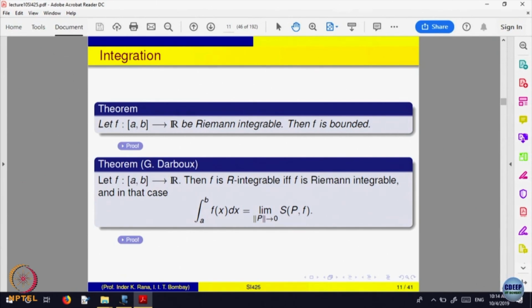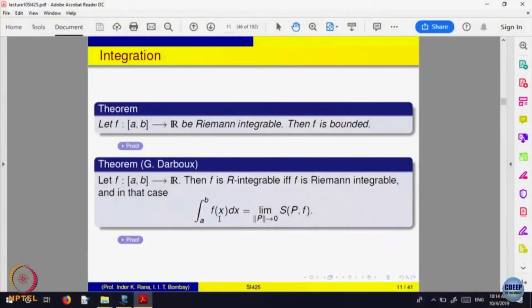If you want to go by upper and lower sums, then you have to relate the upper sums of f plus g with the upper sum of f and with that of g. That becomes a bit difficult, one can do that, but now it is being the limit.